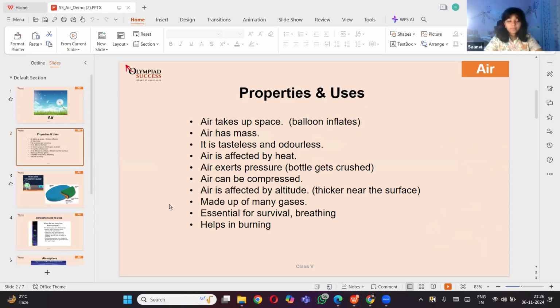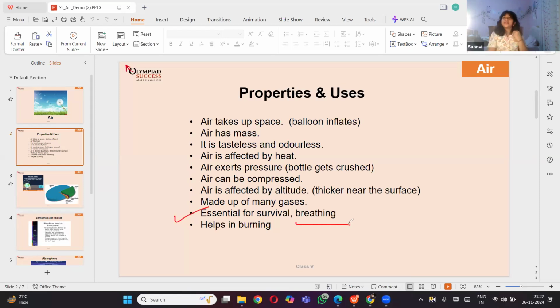Now here, essential for survival and breathing. So we all know that all the air is having oxygen in it, right? Which is very important for the survival of all the living organisms, either they are animal, plant, insect, bacteria, or any living creature on the earth. We all need oxygen to breathe. Therefore the atmosphere or the air plays a very important role for the survival of the organisms and of course for breathing. Do you think plants also breathe?